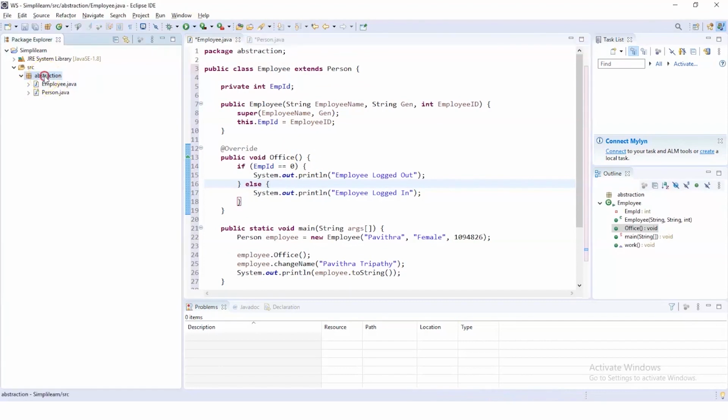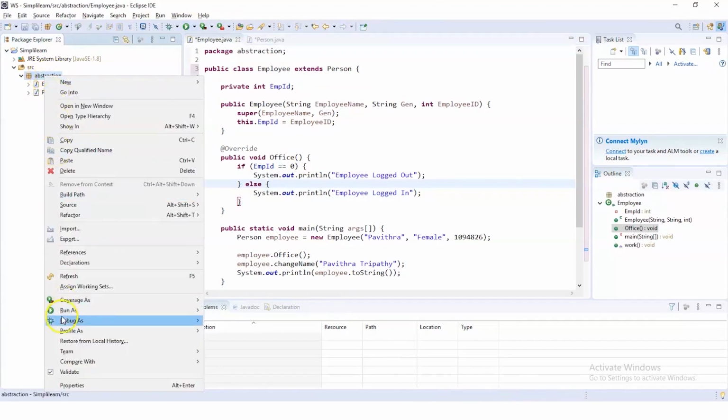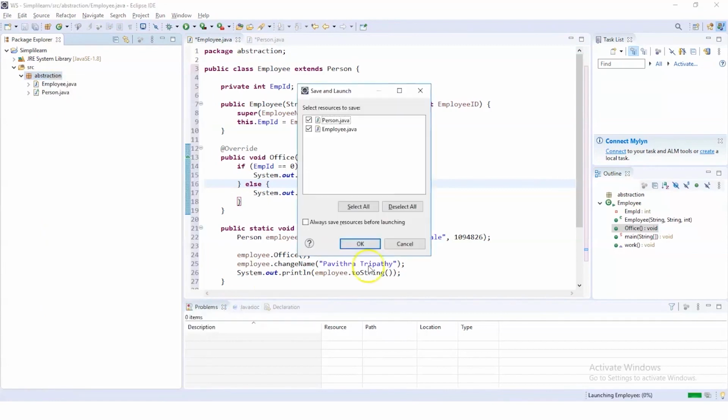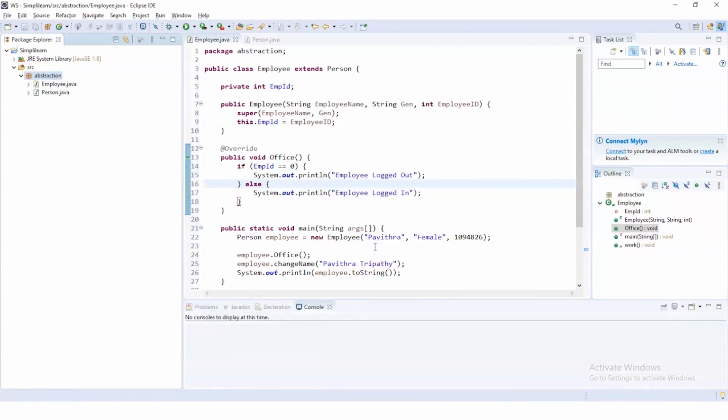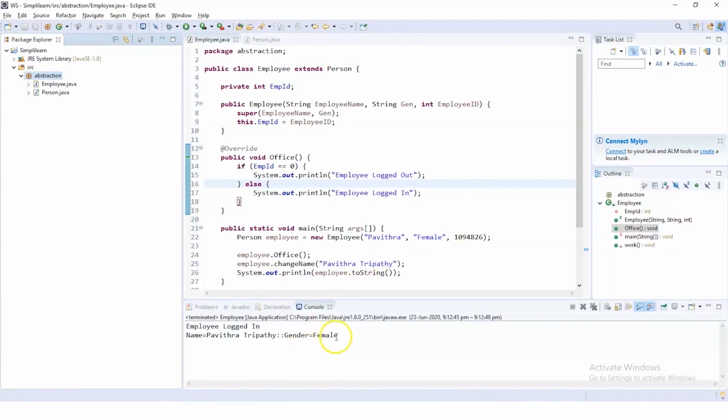To execute the program, just right-click on the package, go to the Run option and select the first one, that is Java Application. Now you can see we have the employee named Pavitra, the gender is female, and the employee has logged in successfully. So these are the details we were expecting to be presented on the output console.